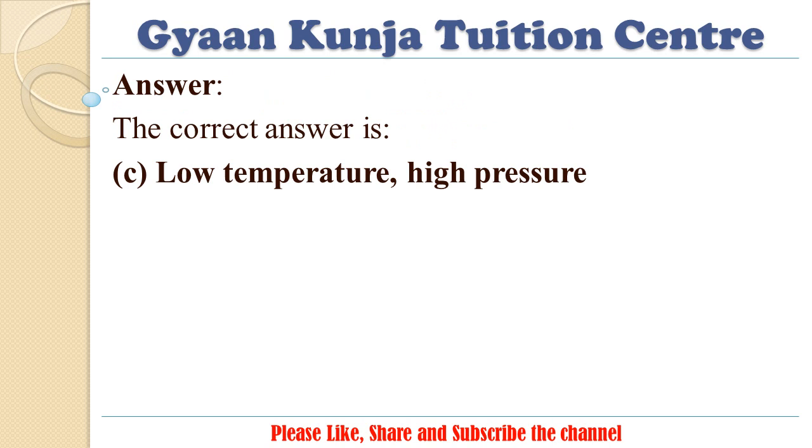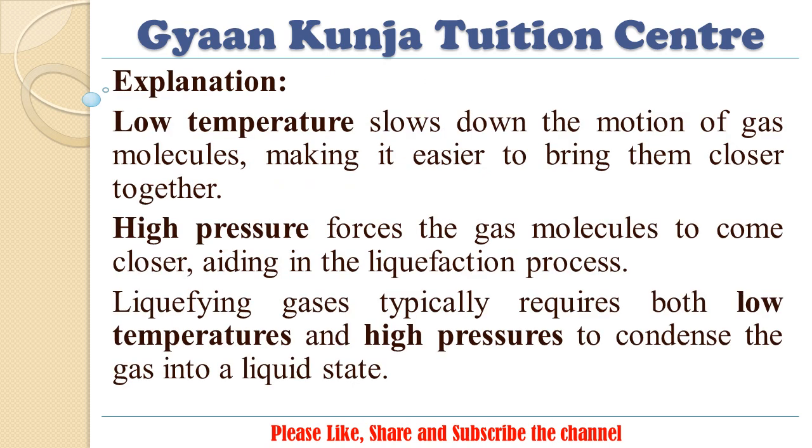Answer. The correct answer is C. Low temperature, high pressure. Explanation. Low temperature slows down the motion of gas molecules, making it easier to bring them closer together. High pressure forces the gas molecules to come closer, aiding in the liquefaction process. Liquefying gases typically requires both low temperatures and high pressures to condense the gas into a liquid state.